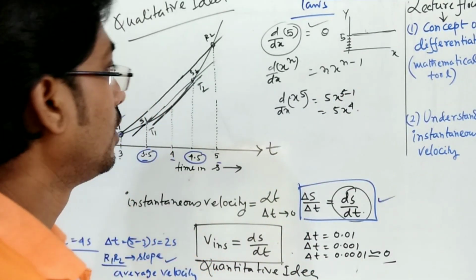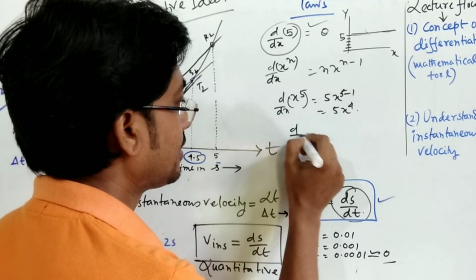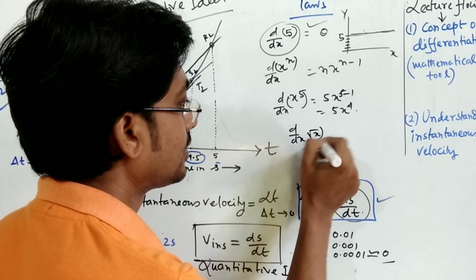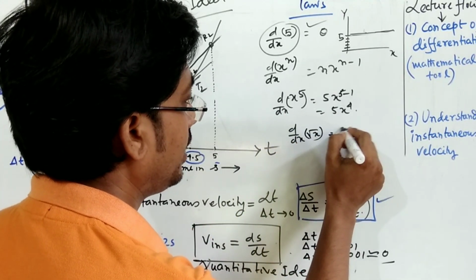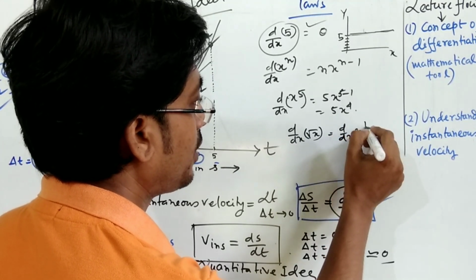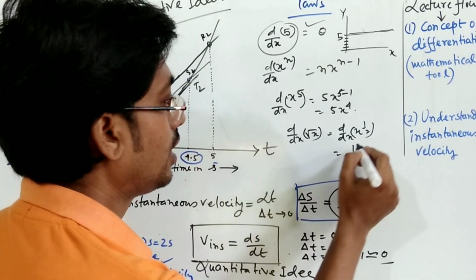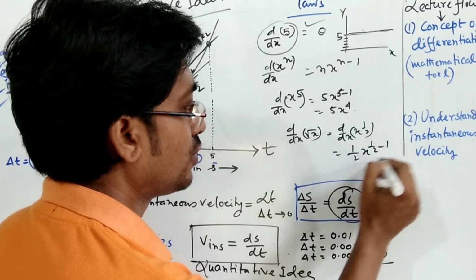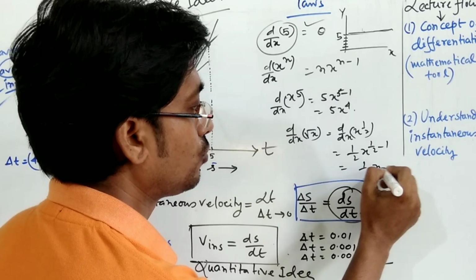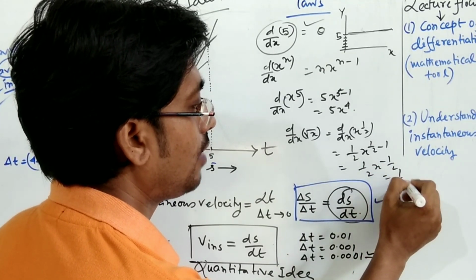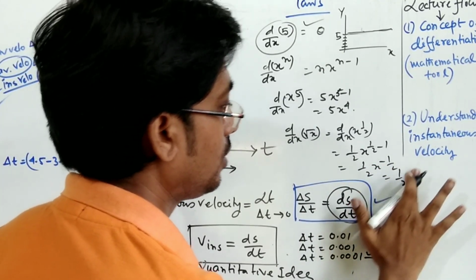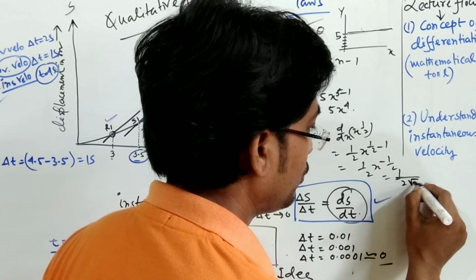What will be the value of d by dx of root x? It is d by dx of x to the power half, so half will come in front, and x to the power half minus 1, so it will be half x to the power minus half. That is 1 by 2 root x.